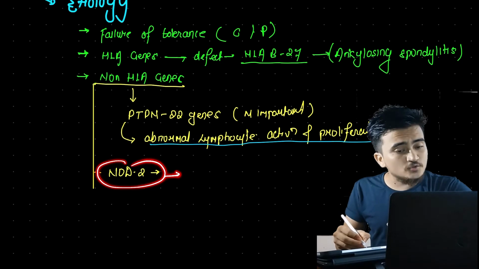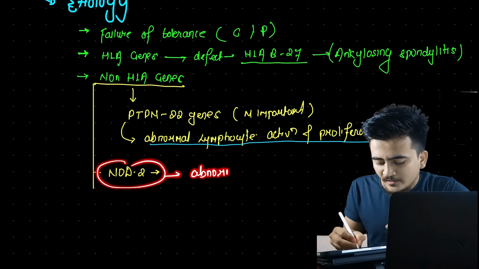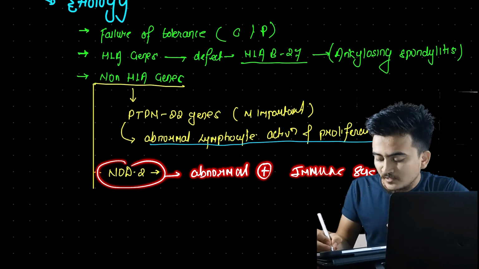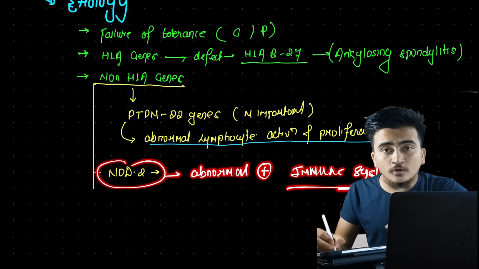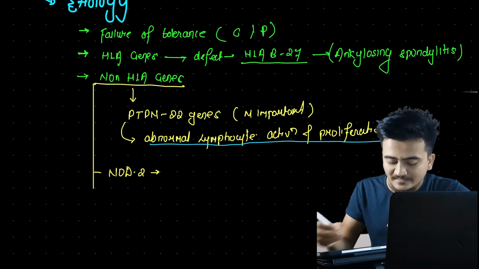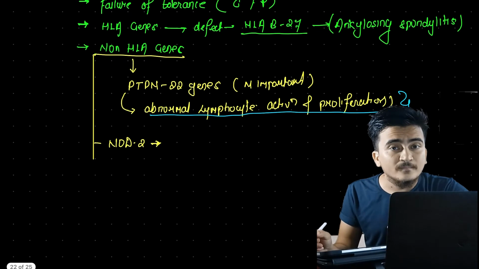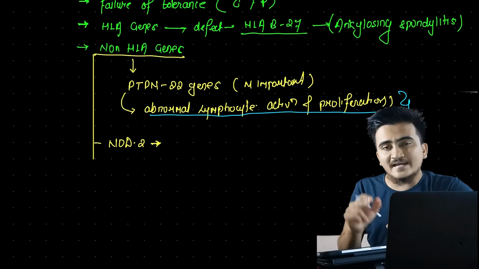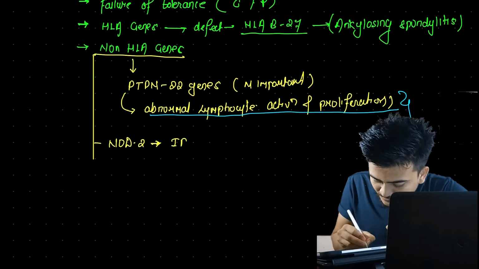Then obviously it will cause abnormal activation of the immune system, and that could contribute to the development of inflammatory bowel disease. That means if there is any change in these NOD2 genes, then there can be a condition such as inflammatory bowel disease.